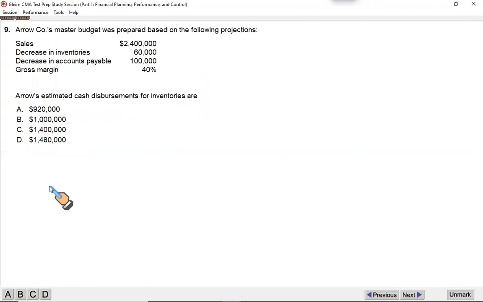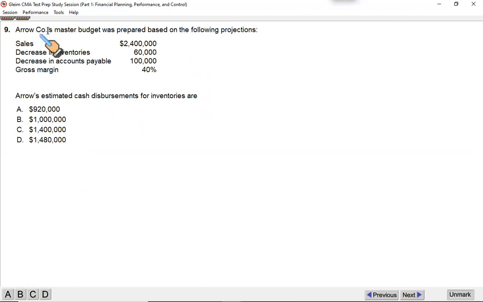Okay, now this is a little offbeat, I would say. It's a little different question, unlikely to be tested because it involves some twists and turns, most likely in CMA part 2, but let's just give it a try. I will give you some tips on how to handle a question like this.